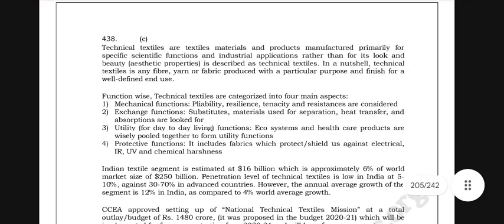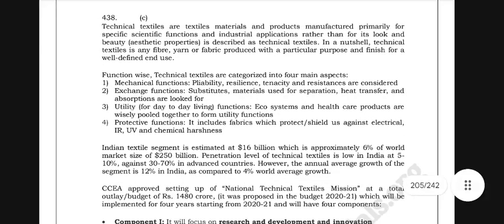Technical textiles is any fiber, yarn or fabric produced with a particular purpose and finished for a well-defined end use. Function-wise, technical textiles are categorized into 4 main aspects. Mechanical functions: pliability, resilience, density and resistance are considered. Exchange functions: materials used for separation, heat transfer and absorption are looked for.